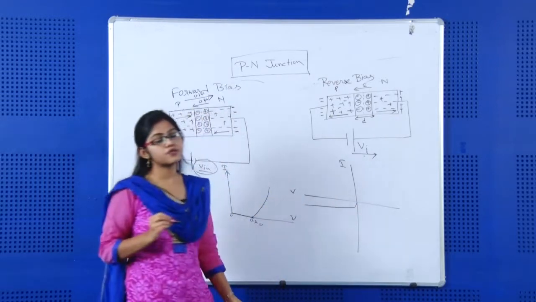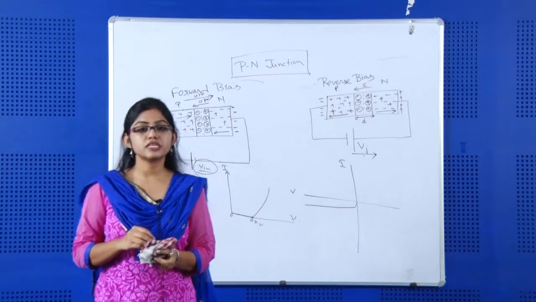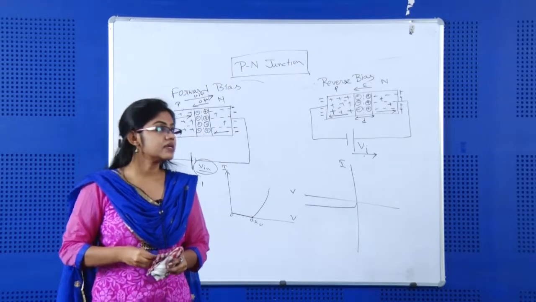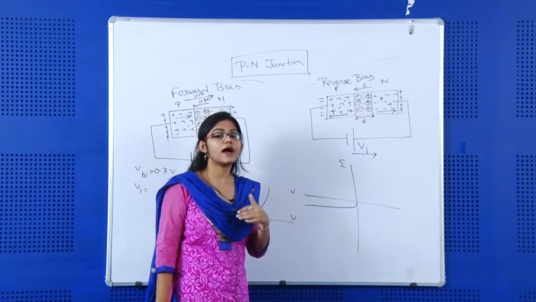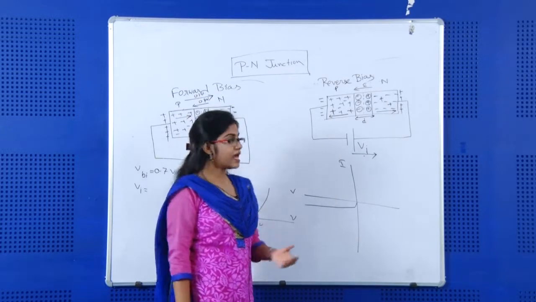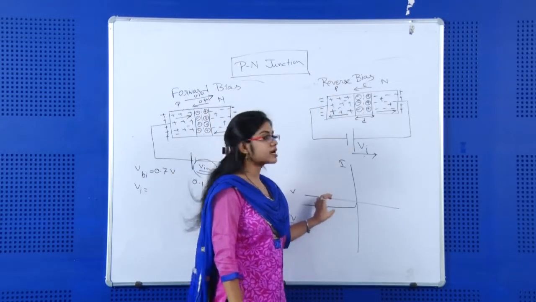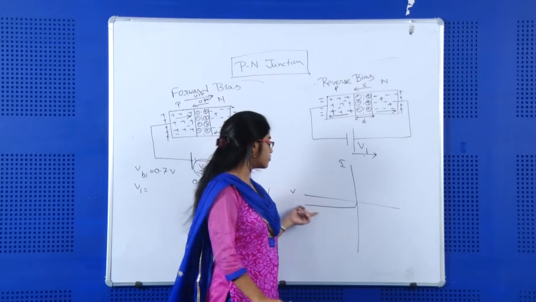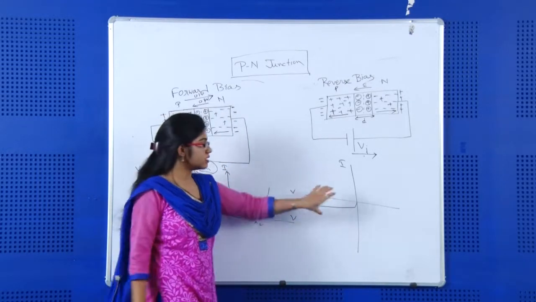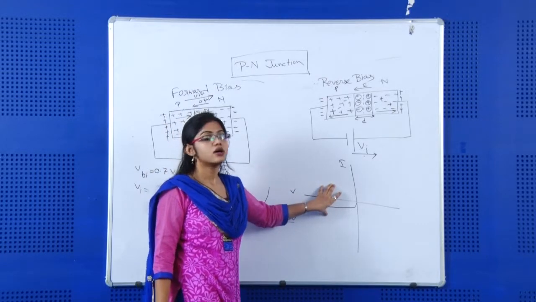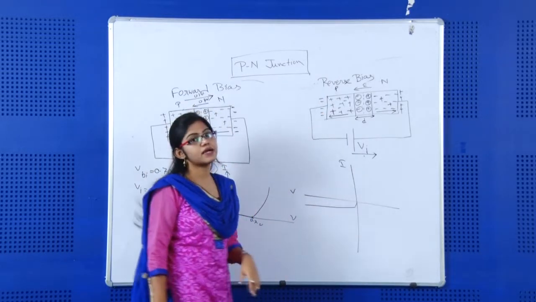A small current we will get, that is called saturation current. Why saturation current? Because compared to the majority charge carriers, the number of minority charge carriers is very small, and due to that a small current will flow across this device, and this is called the reverse saturation current for the reverse bias condition.